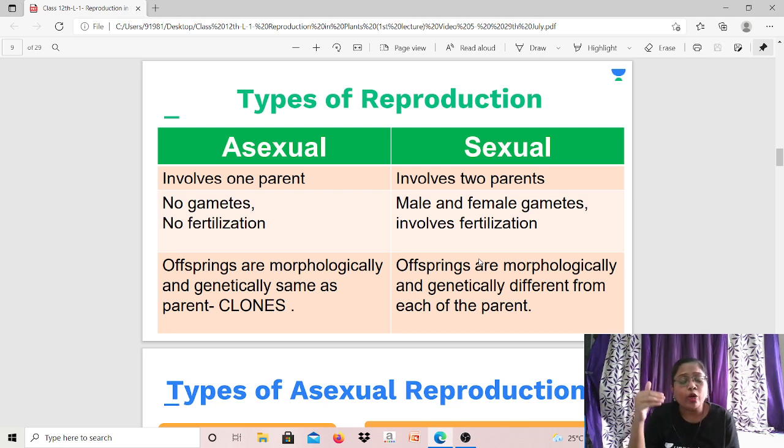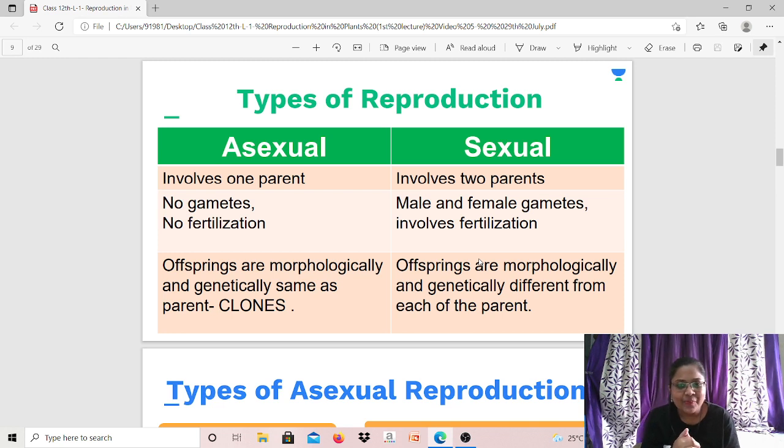So all the 10 offsprings that are produced by one parent, each will receive one DNA copy from the parent, and all these copies are exactly the same, exactly identical. So definitely all the offsprings, if there are 10 offsprings born by the asexual method, will be identical to the parent, which also means they are identical to themselves.